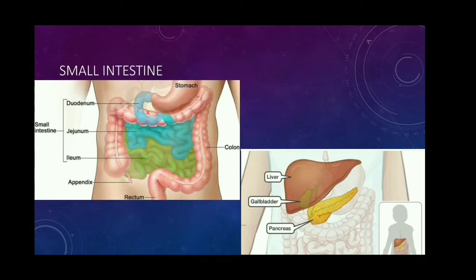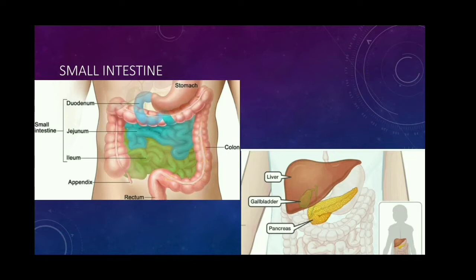In the same manner, we studied that in the mouth, saliva is there. Saliva is secreted by the salivary glands. Saliva contains the enzyme ptyalin or amylase. The ptyalin is involved in starch digestion. The ptyalin also cannot digest the carbohydrate or starch completely. Only partial digestion takes place. So, the complete digestion takes place in the small intestine. In the small intestine, the digestion process is completed as well as the absorption process takes place.